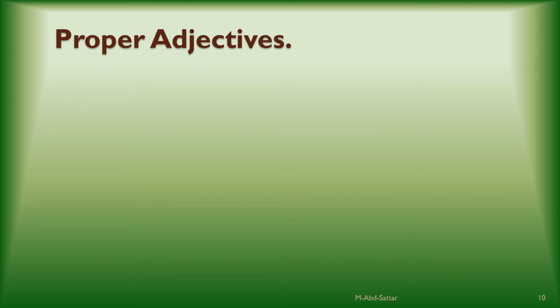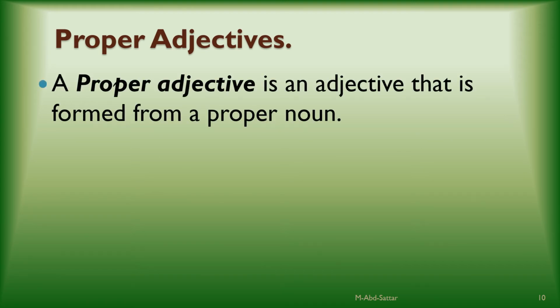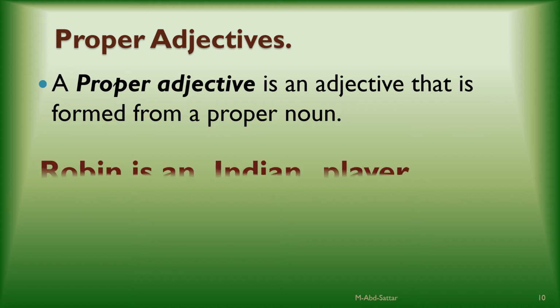Proper adjectives. A proper adjective is an adjective that is formed from a proper noun. You know proper nouns. These are the nouns that are capitalized, like names, like the names of the countries. Look at this example. Robin is an Indian player. Look at the word Indian.